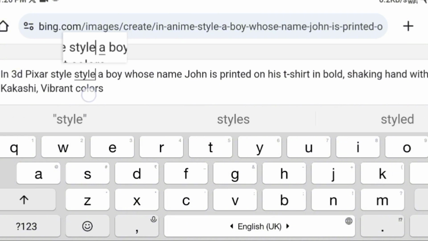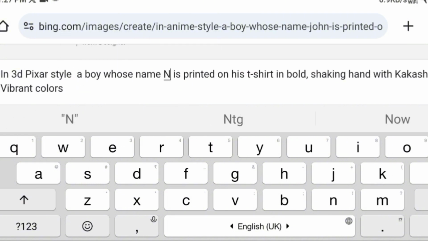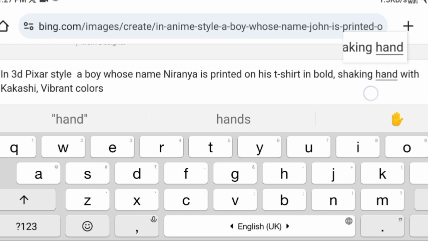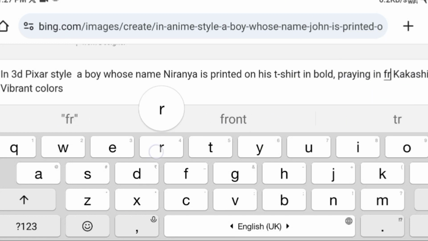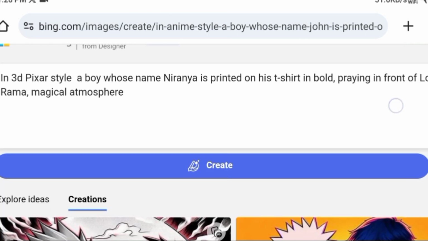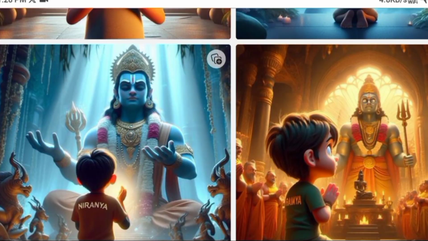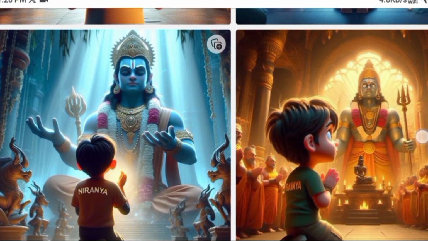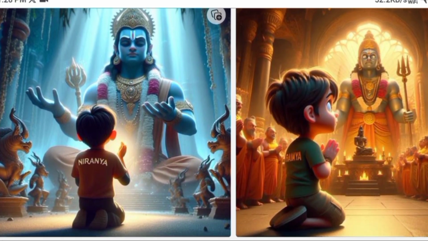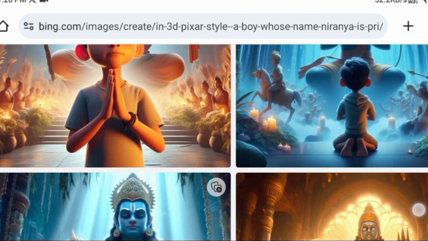Apart from anime characters, we can create a lot of things. For example, we can create a prayer photo in front of God. This is especially for my Indian friends. Don't worry, I will drop the prompt in description. Wow, it's so great! I didn't even imagine it would be so magical. And like the previous times, the name is accurate.